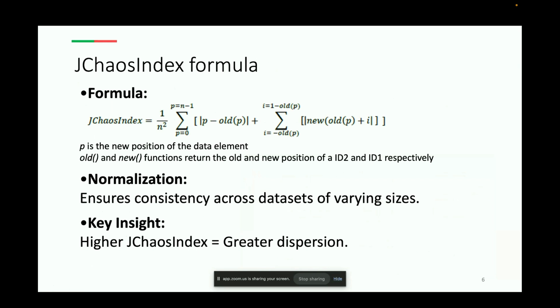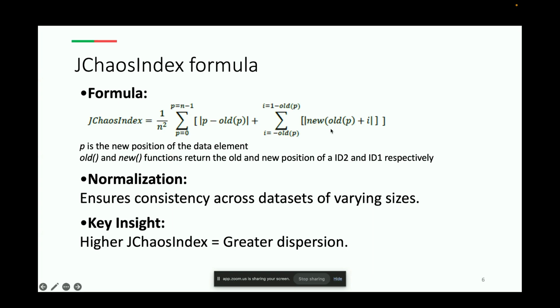So this slide showcases the formula for JChaosIndex. It looks kind of complex, but I'll break it down. The formula measures two things: the absolute displacement of each data element and the relative displacement of its neighbors. The function named old, as we can see here, takes the new position of the data element as its argument and retrieves the original position of the data point.